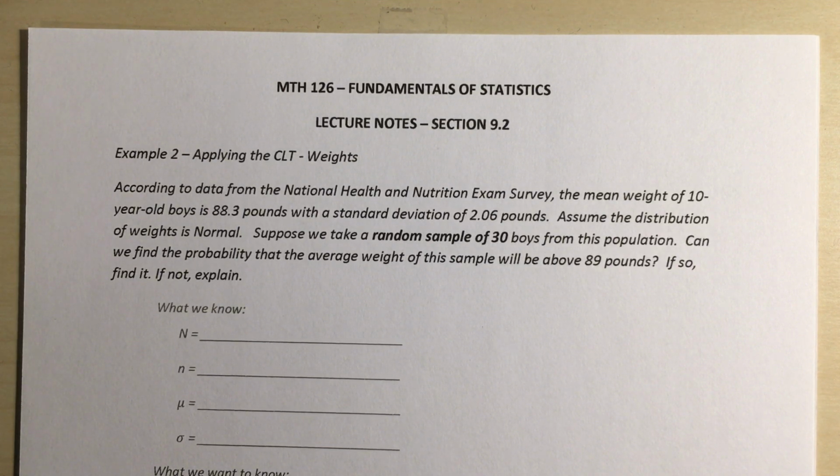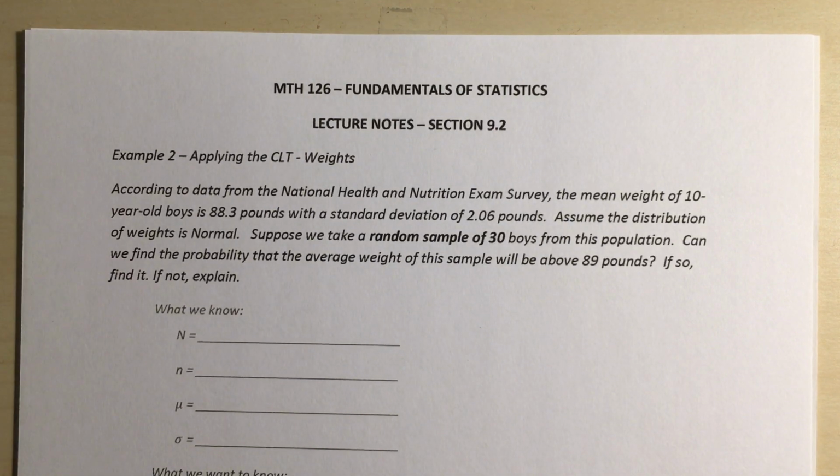Suppose we take a random sample of 30 boys from this population. Can we find the probability that the average weight of the sample will be above 89 pounds? If so, find it. If not, explain. The last part of the question, the if so, find it, if not, explain, just means that we're going to be checking our conditions of the central limit theorem.